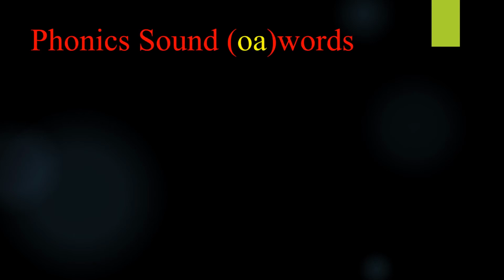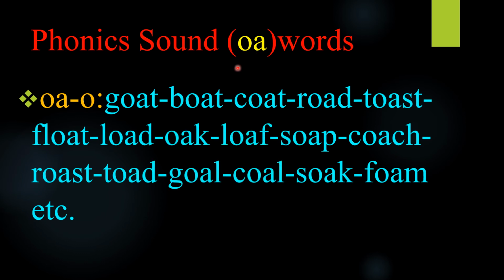Now we learn about another sound. The other sound is oa, make an o sound. When we write the small letters oa, then we make the o sound. Which sound? O sound. First, in the last video we learned about when we write a, then we make the a sound. And now when we write oa, we make an o sound. Which sound? O sound. These are the words, the examples of the o sound.